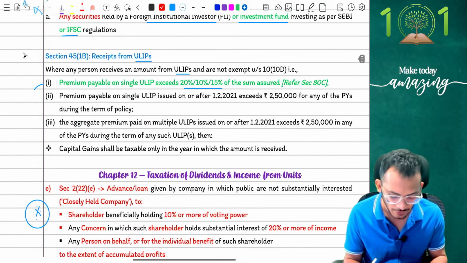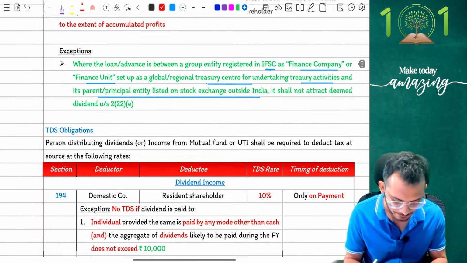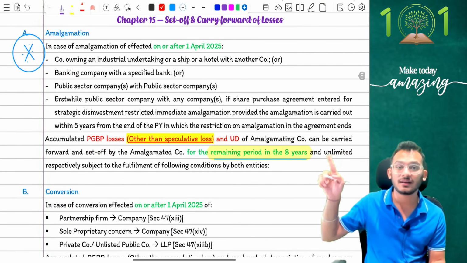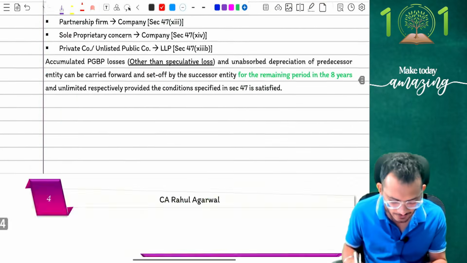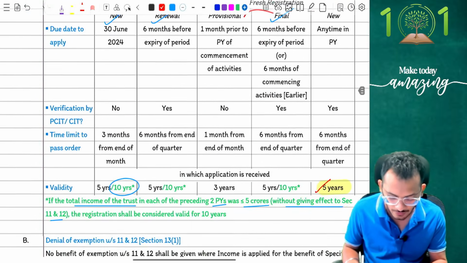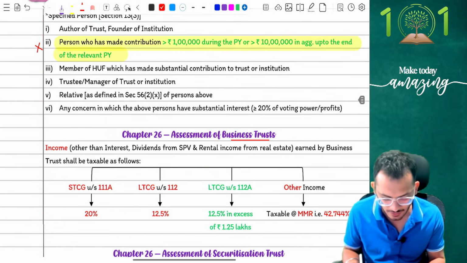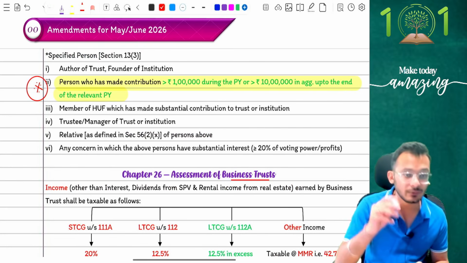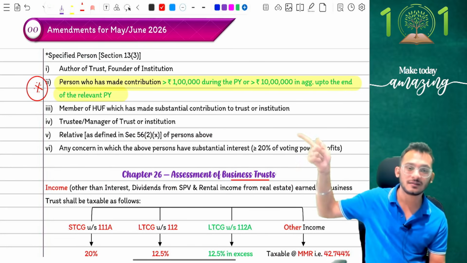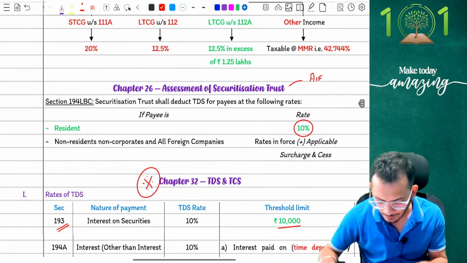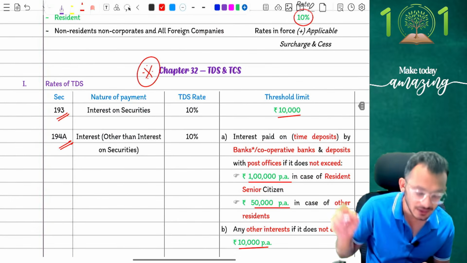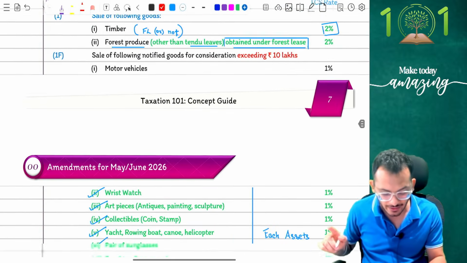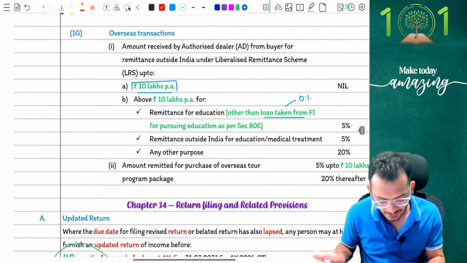Second amendment is going to be somewhere around your TDS. Amalgamation we've already marked as important. Then you have non-profit organizations, which might not come. Specified persons is something I am really expecting to be important. You might get a question on this specified person amendment. Keep that in mind. Business trust and all, you will already handle. TDS is the most critical amendment chapter, so keep TDS in mind. TDS and TCS, both are getting covered accordingly.